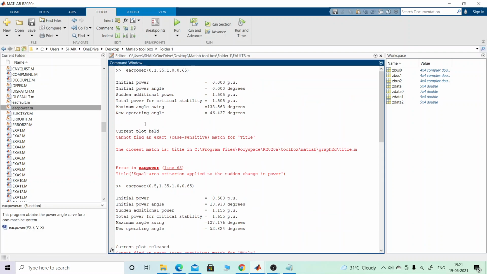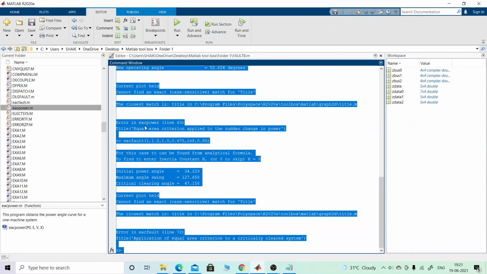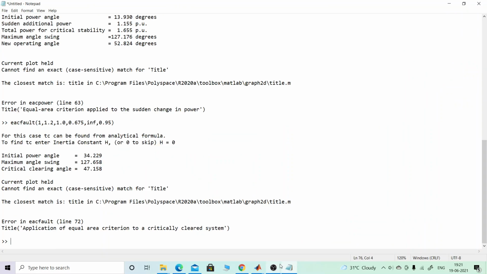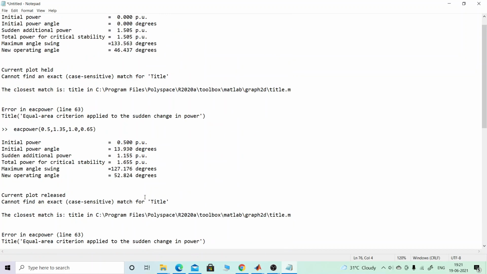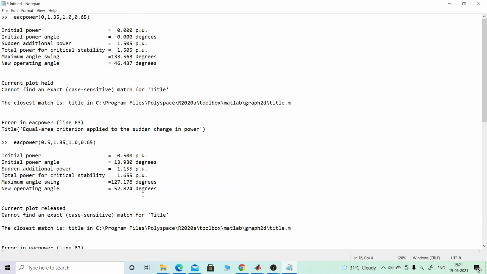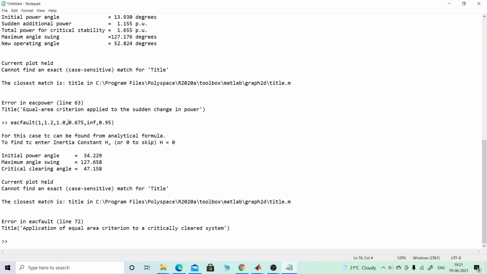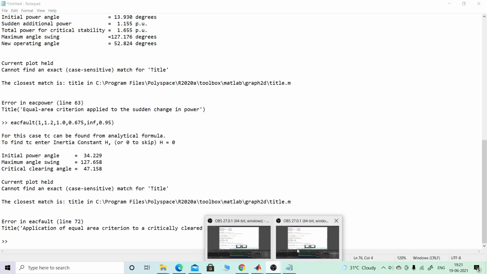If you want, I can copy all of these values with Control C and present them here. These are the values being presented, and you have to calculate them. This is the end of your experiment.